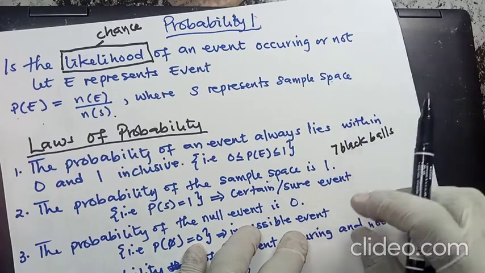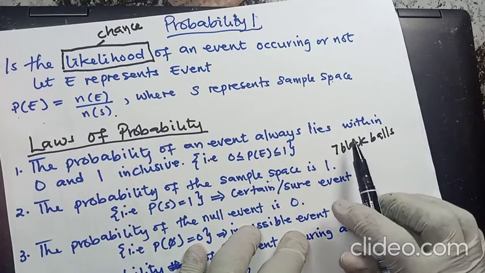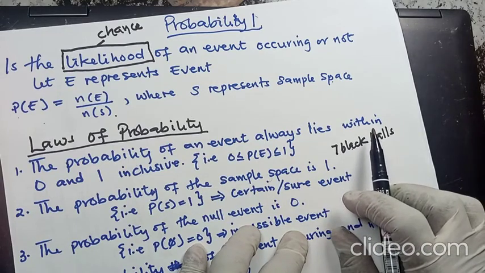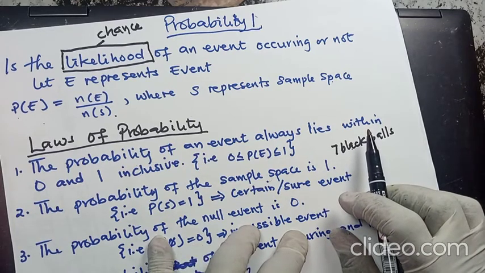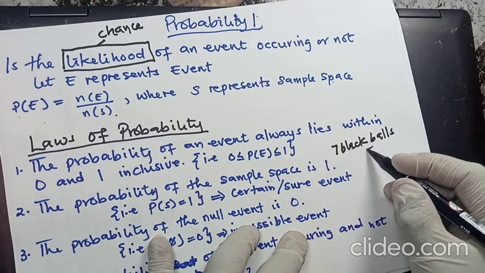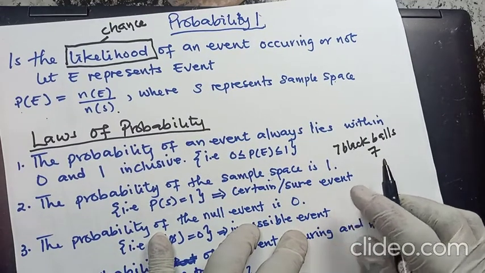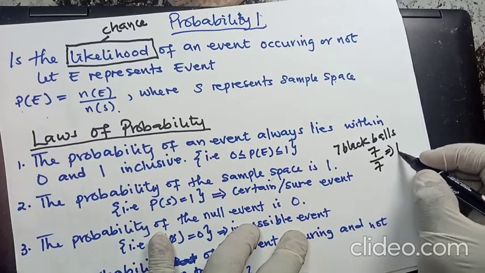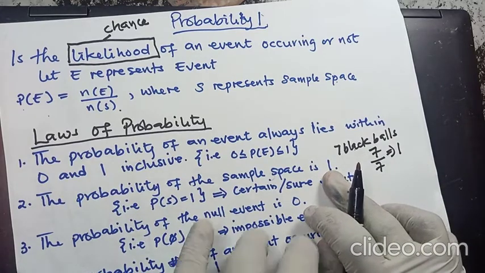Now, when you're about to select that one ball, each of these 7 balls has a chance of being selected. So the chances there is 7, and the total number of balls there too is 7. So it will be 7 over 7, and this gives us 1.